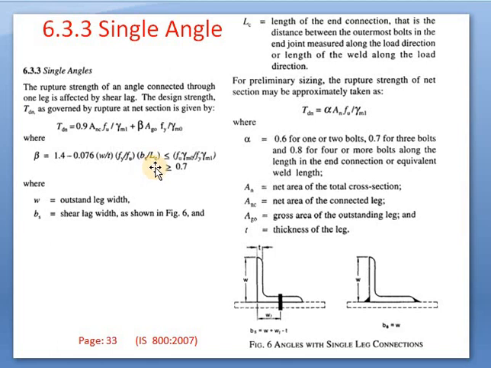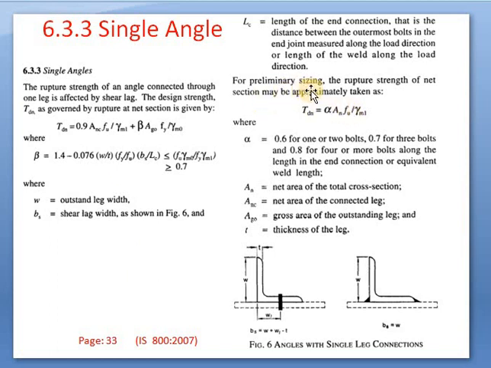Next, what is LC? LC is the length of end connection. That is the distance between the outermost bolt in the end joint measured along the load direction, or the length of the weld along the load direction. That means the distance where bolts are applied, the total distance will be considered as LC. While solving the problem we will see the value of LC. LC is the total distance from where we are applying the bolts.